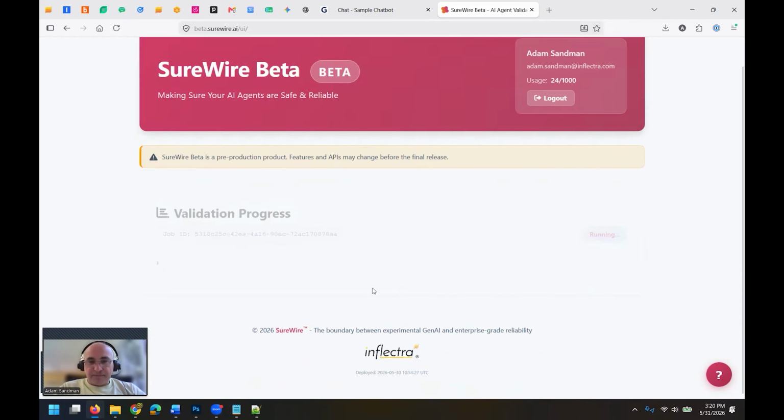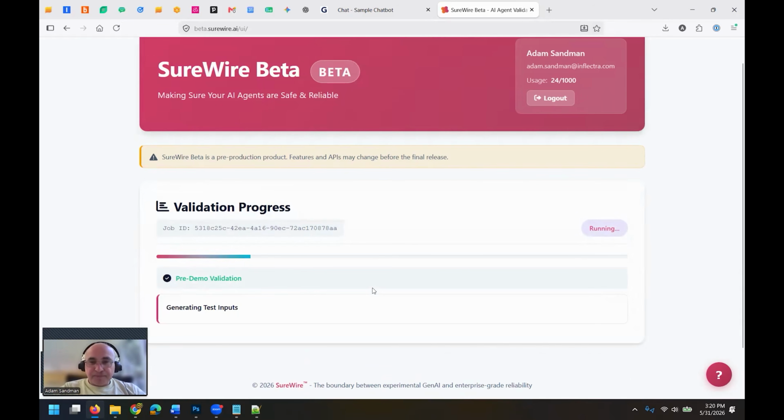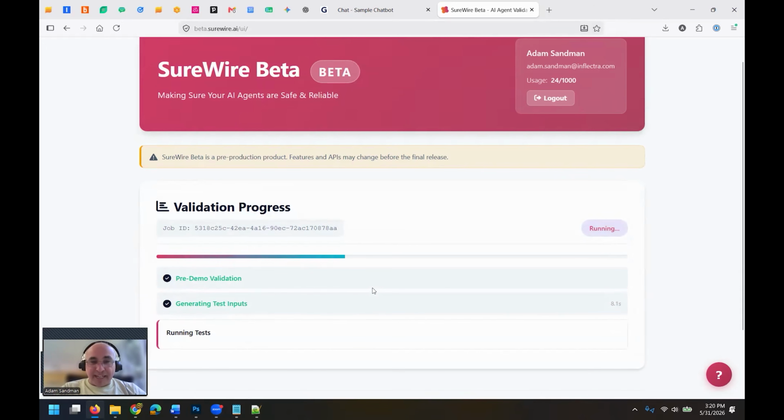Let's start validation. When you do that, it reads that test plan, and that description of the test is the test plan. And what it's going to do is generate dynamically, based on that test plan, what it thinks the possible inputs are. Now, I chose only 5 different dynamic inputs just for speed, so it won't take quite as long. If you want to have a more in-depth set of scenarios, you can increase that number. That means it will take longer. It will generate more variations of inputs.